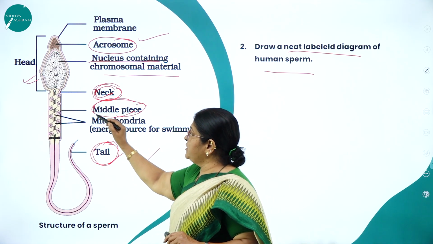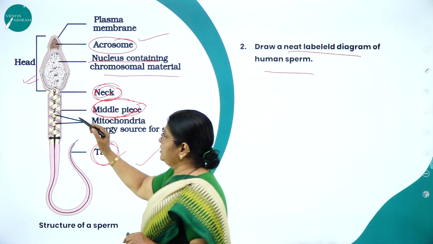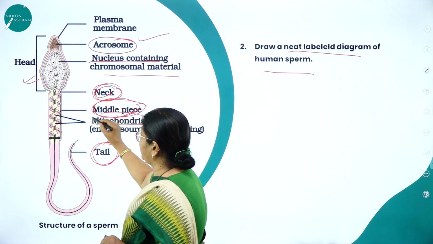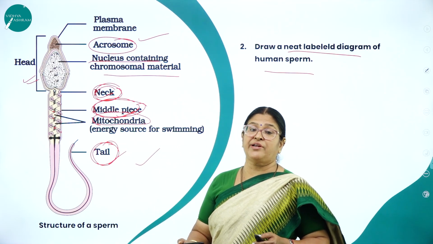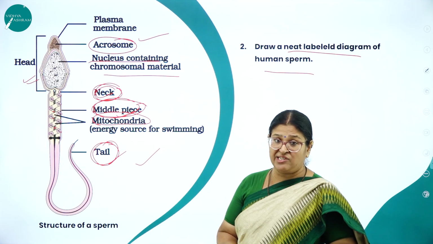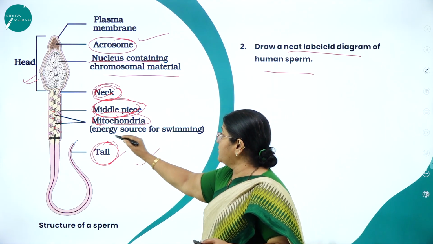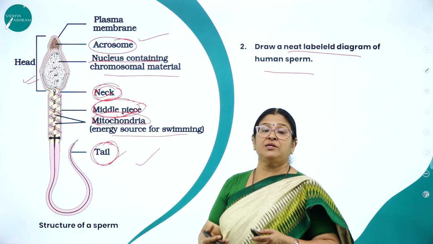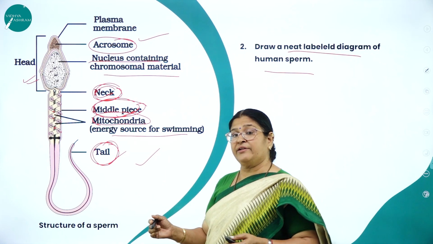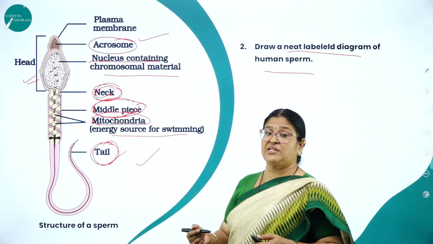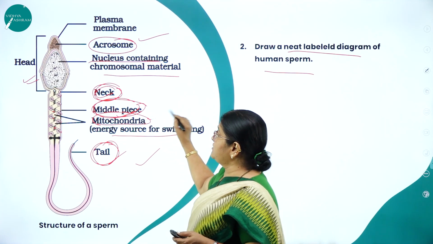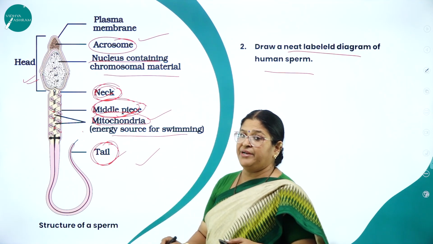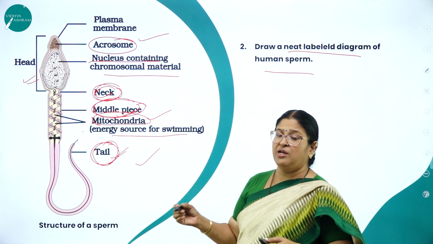Then comes the middle piece. In this diagram you can observe the middle piece has so many structures like this. What are they? They are mitochondria. What is mitochondria? Mitochondria is called the powerhouse of the cell, which generates energy. You might ask why this energy is required. Energy is the source for swimming, as I said, motility. Only when the sperms are motile can they reach the ovum. And what facilitates the motility of the sperm? It is the energy that is released through mitochondria. Hence, you can see a good number of mitochondria in the middle piece. Then comes the tail, as usual, for the motility.